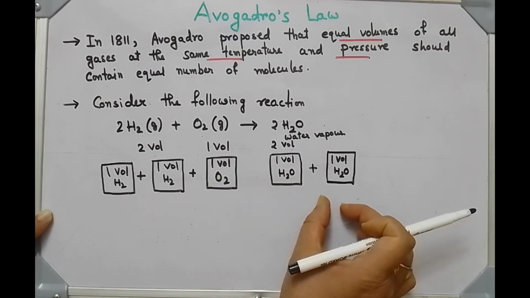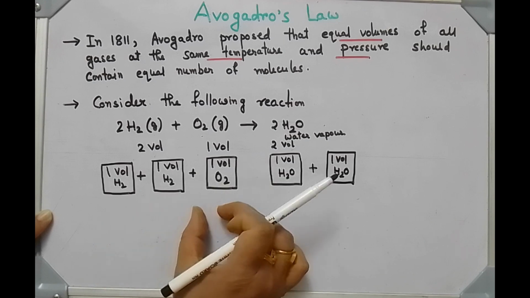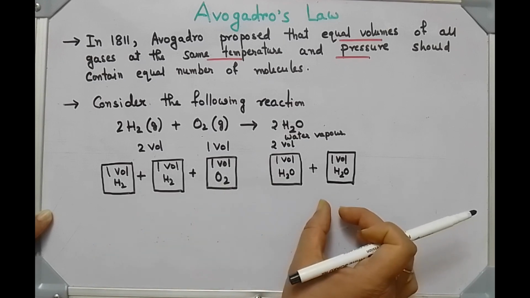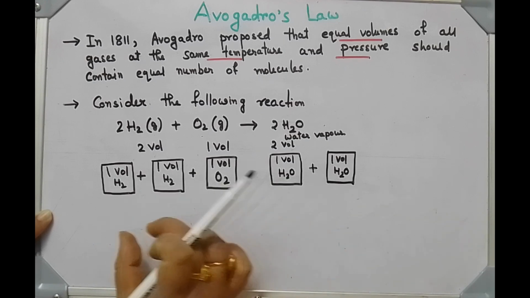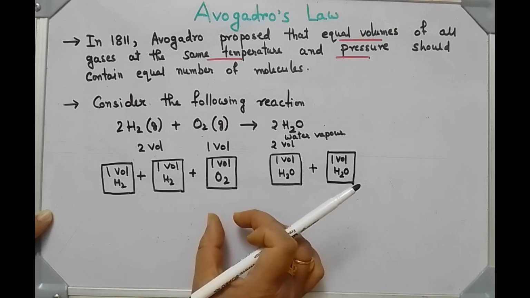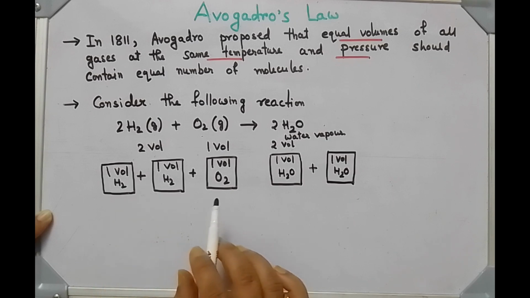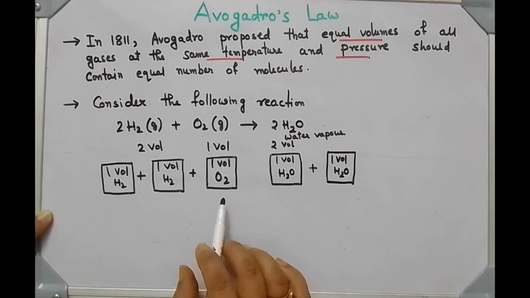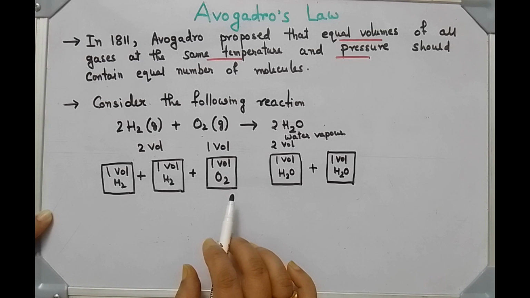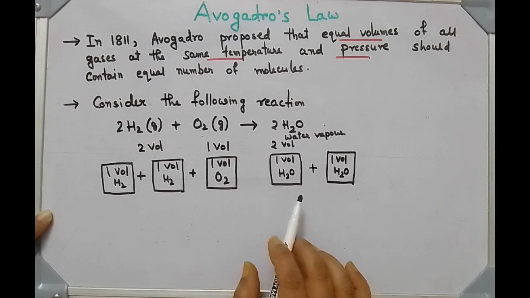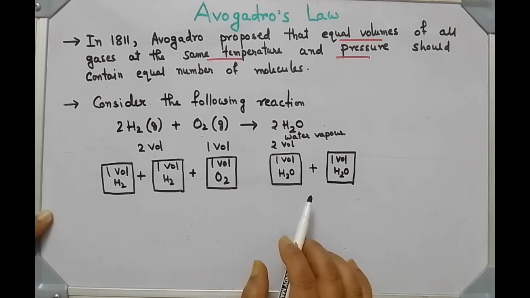So according to Avogadro's law, if these are at the same temperature and pressure, these have an equal number of molecules. But these molecules have different size and mass, because the size of one molecule of hydrogen is different from the size of one molecule of oxygen, and also it is different from one molecule of water vapor.